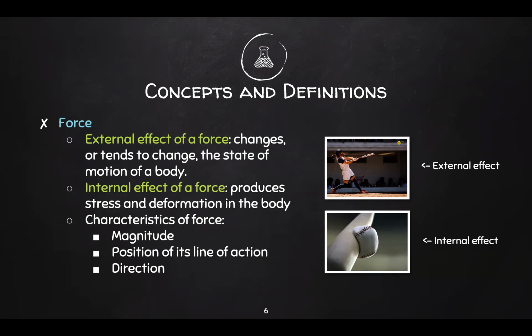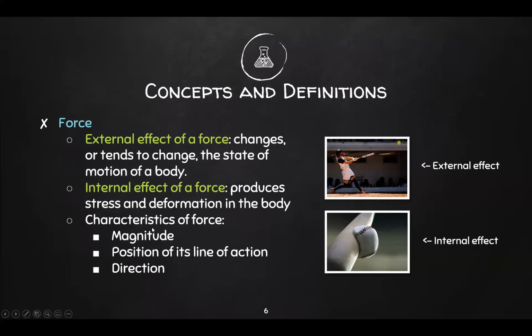Okay? So from that, we can say that external effects of forces are considered in engineering mechanics, while internal effects are for strength of materials. Strength of materials is another way to call your MEC32 subject. Okay? So since we're studying statics of rigid bodies for mechanics, we're concerned with the external effect instead. All right? You'll talk more about internal effect in your succeeding courses.